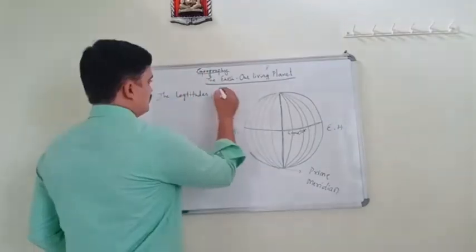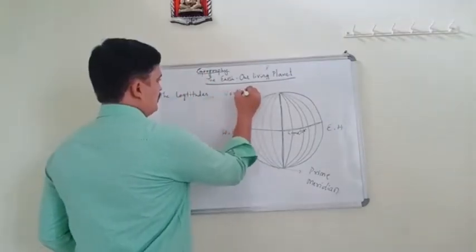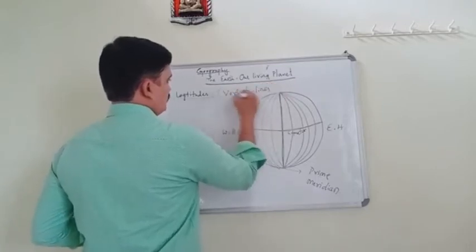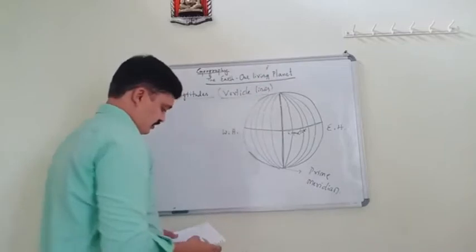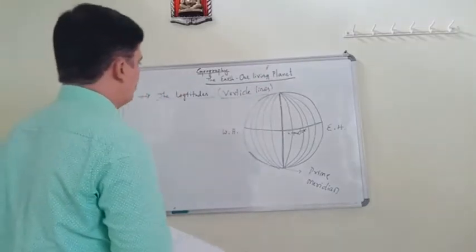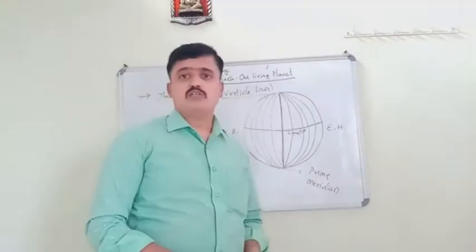Longitudes are vertical lines, and they are also imaginary lines.